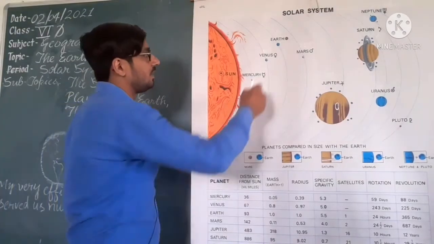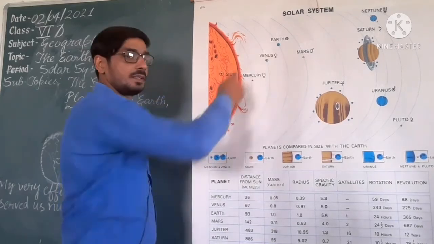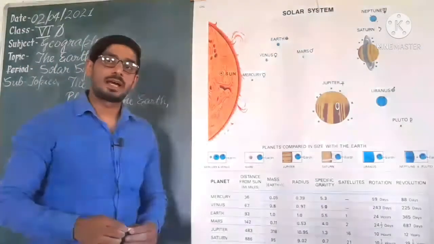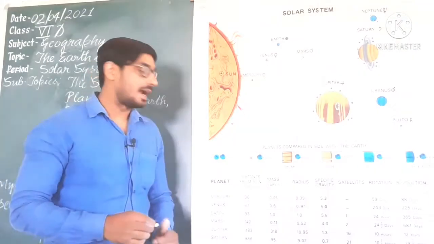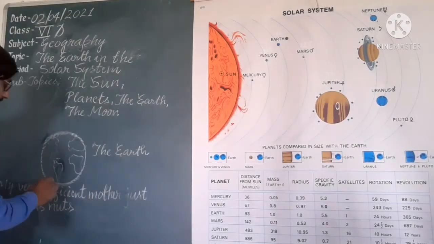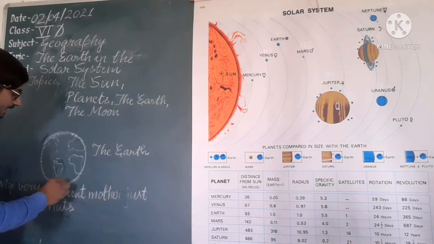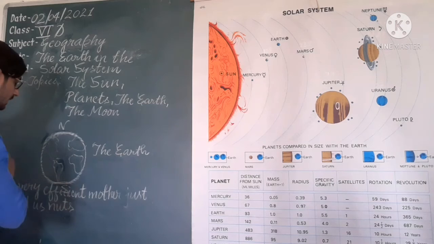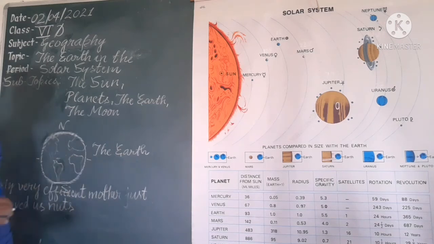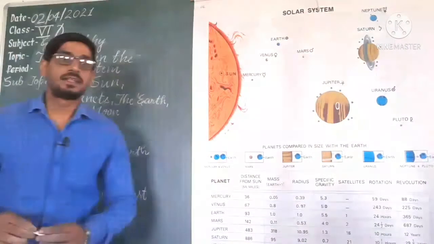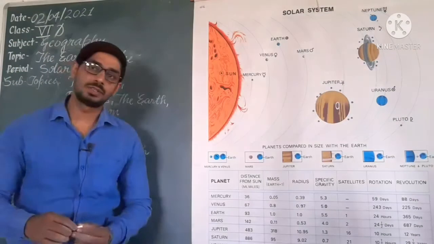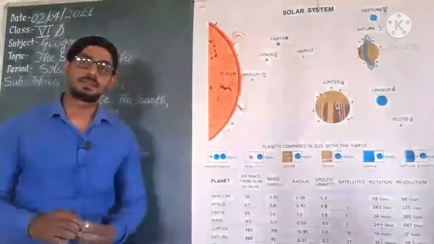The distance is 150 million kilometers away from the sun, and in size it is the 5th largest planet, and it is slightly flattened at the north and south pole and bulges in the middle. That is why it is described as a geoid. Geoid means earth-like shape.